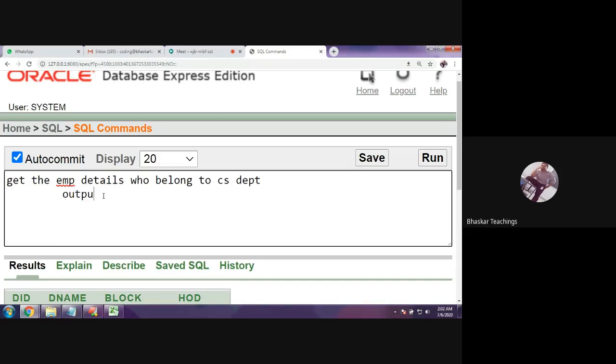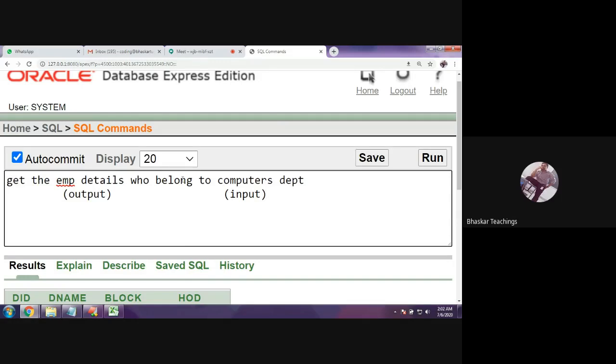Okay, output. What is that? Employee details. I need to get the employee details. That means employee details will be in the employee table. Fine. So here we need to get the data from one table, but the condition from another table, because computers department. Here I am saying computer department, right? The department name is in the department table. So this should be the input to the outer query. Okay, input to the outer query.